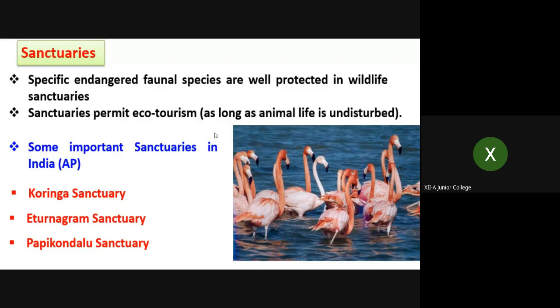They permit ecotourism, and generally the fauna, that is animal species or bird species, are protected. Specific types of bird species, specific types of animal species are protected in their natural habitat in the wildlife sanctuaries. Ecotourism is allowed as long as animal life is not disturbed. So without disturbing their natural life, ecotourism is allowed.